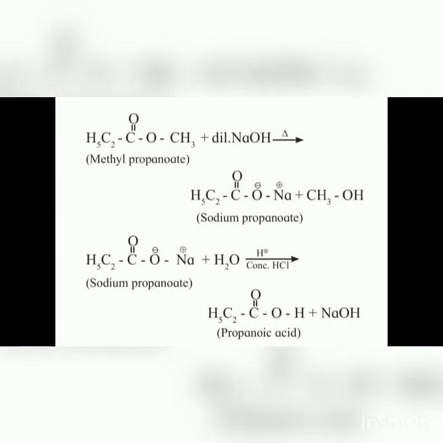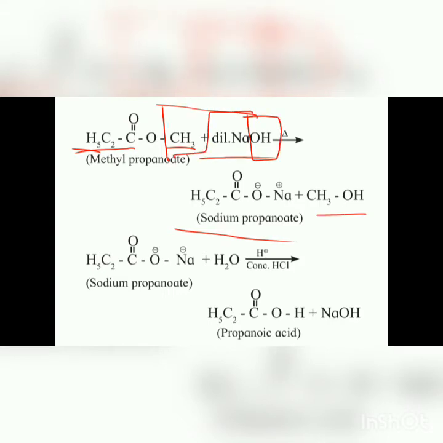Now the chemical reaction: when methyl propanoate, this is the methyl group, this is the propionyl group, undergoes alkaline hydrolysis using dilute NaOH, it gives the intermediate compound, that is sodium propanoate. In this reaction, this CH3 and the OH minus from NaOH combine and there is the formation of methanol, that is CH3OH, and the Na attaches here, forming the sodium propanoate intermediate.